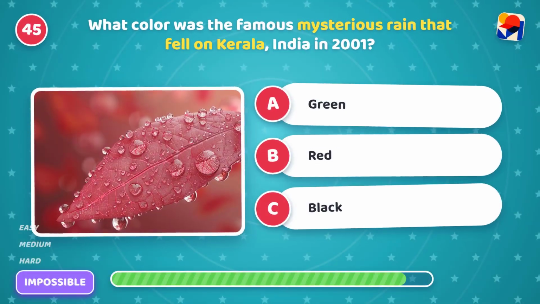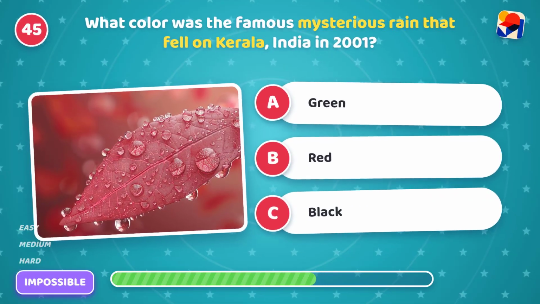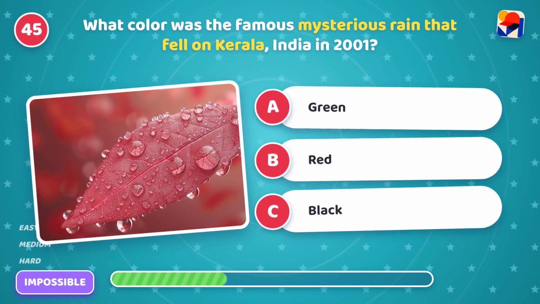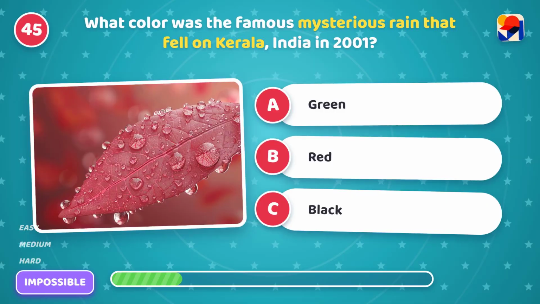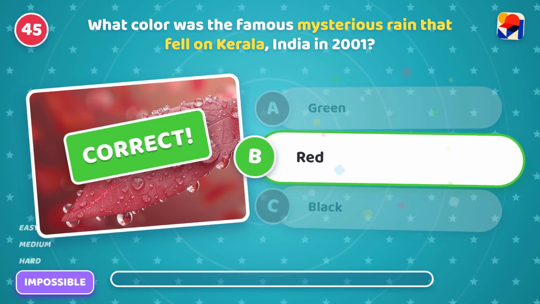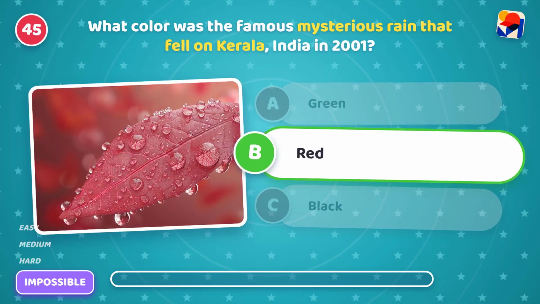What color was the famous mysterious rain that fell on Kerala, India in 2001? Is it A, green, B, red, or C, black? It's B, red! Bizarre! Algae spores colored the raindrops red.